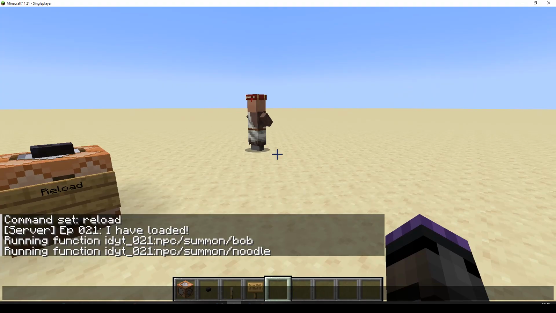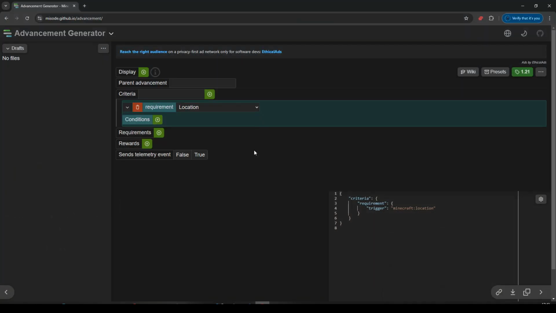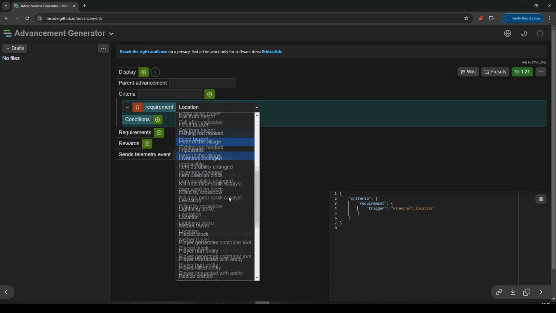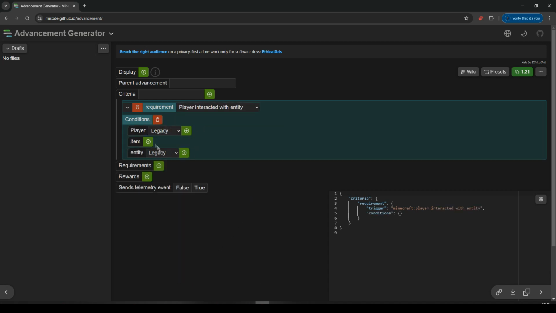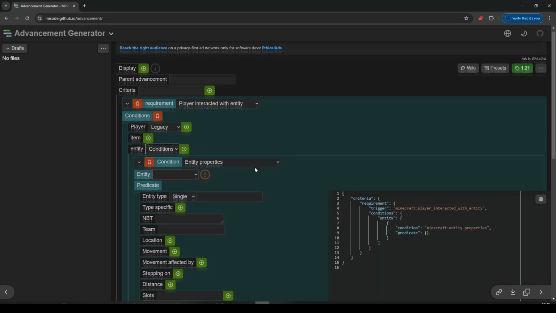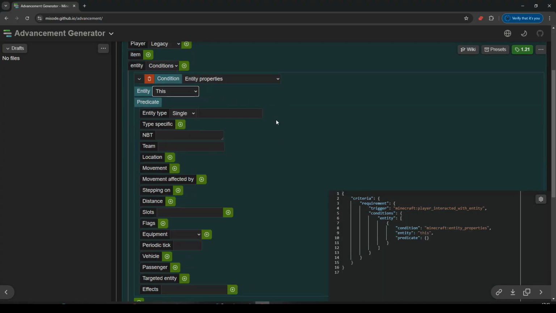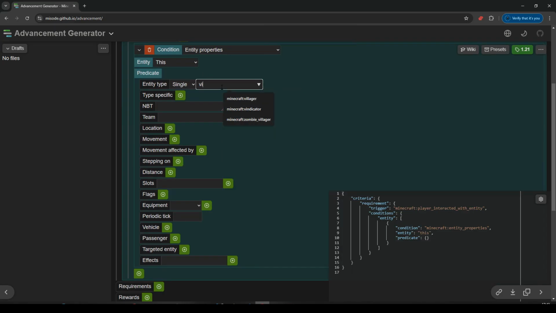Okay, let's go back. Well, actually, let's go off to Misode and we'll make the advancement. Here's our advancement. It's not going to be a location. Player interacted with entity is what we want. Add that. We will have entity conditions. In entity, it will be this. Entity type, well, I want it to be a villager. And I want some NBT as well. I want to check NBT tags. I'm only going to check if they are NPC tag. That should be all right.